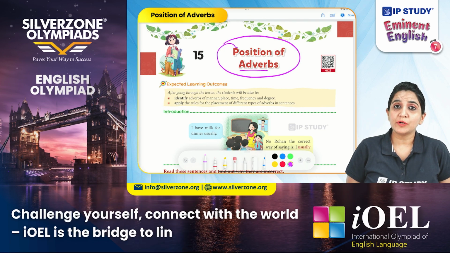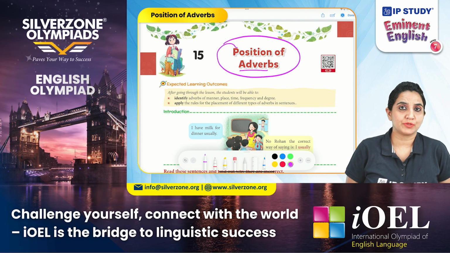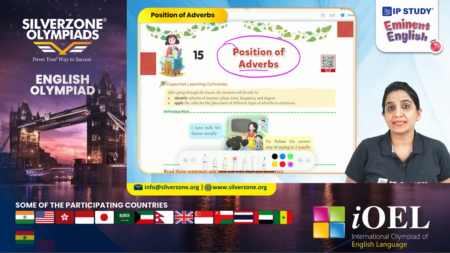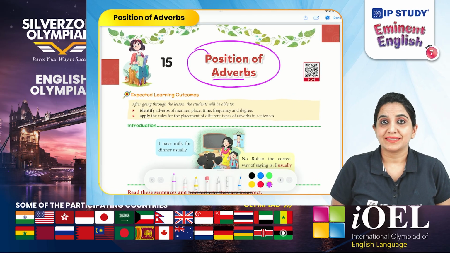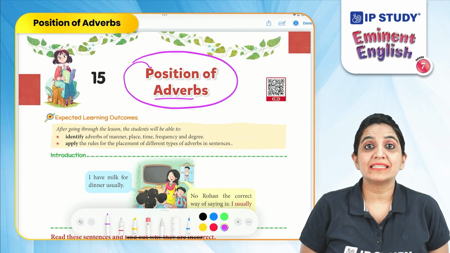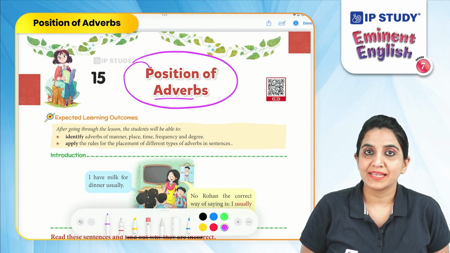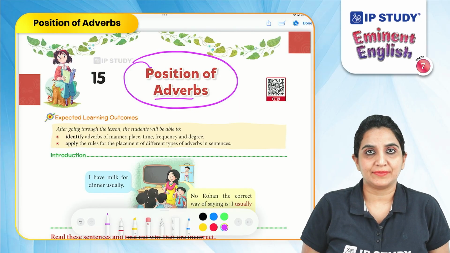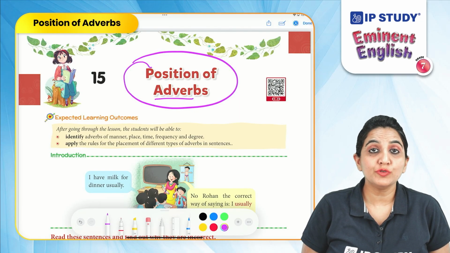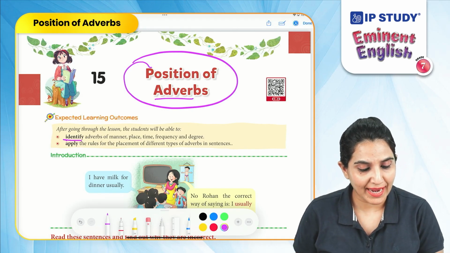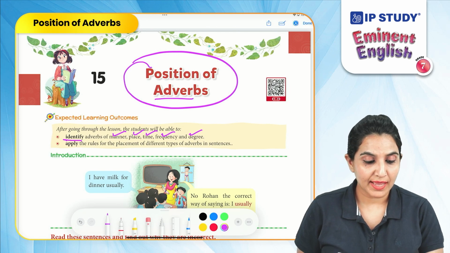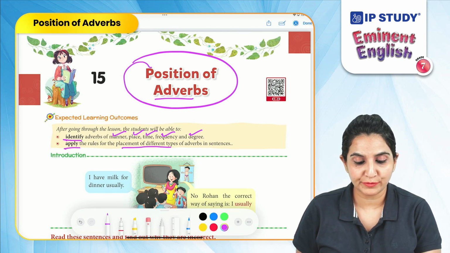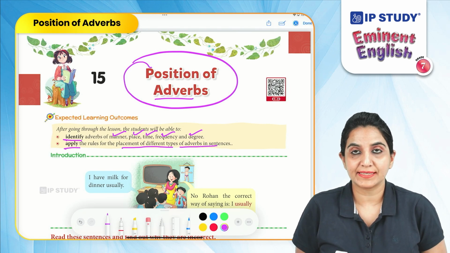Well, adverbs can have three main positions. It can be used at the beginning of the sentence, in the middle of the sentence before the be verb, or at the end of the sentence. But this is not so simple as they are governed by certain rules, which we will study deeply in this lesson. Before the end of this lesson, you will be able to identify adverbs of manner, place, time, frequency and degree, and apply the rules for placement of different types of adverbs in sentences.